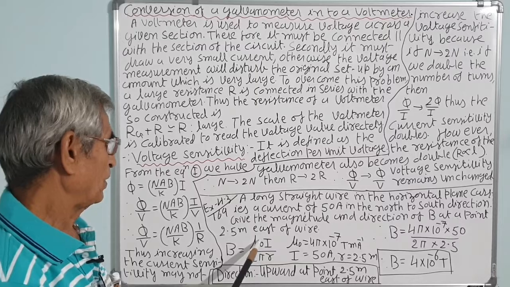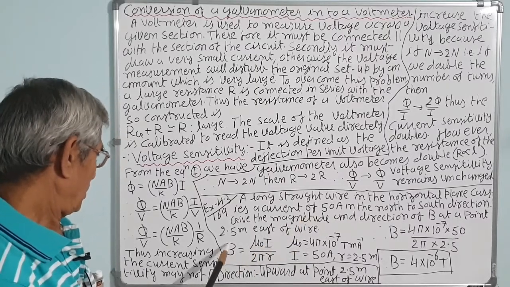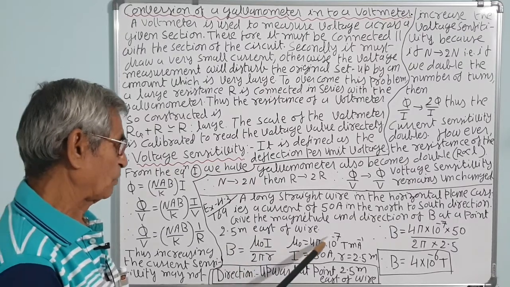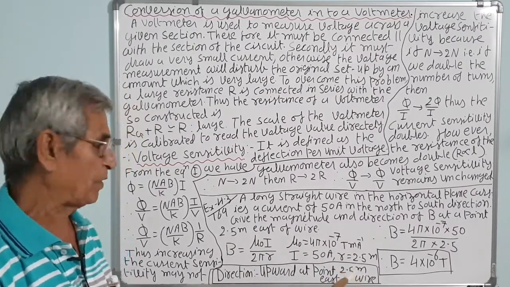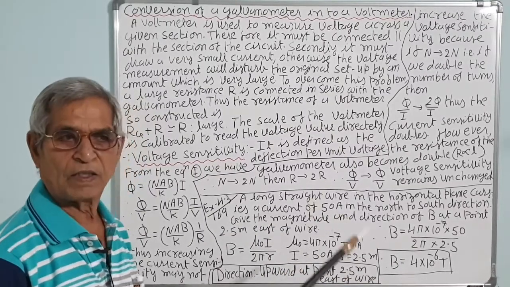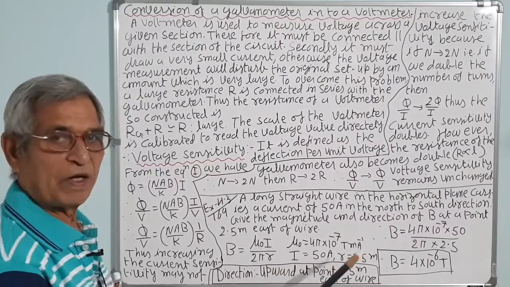The current is flowing from north to south. Correct. So, B is equal to mu 0 I upon 2 pi R, where mu 0 is 4 pi into 10 raised to minus 7 Tesla meter ampere minus 1. Current I flowing in the wire is 50 ampere. R is 2.5 meters.